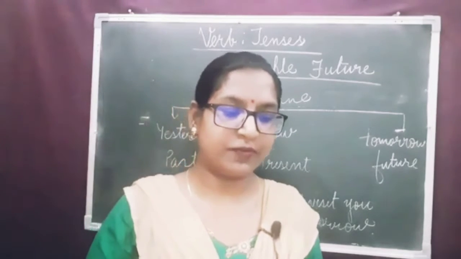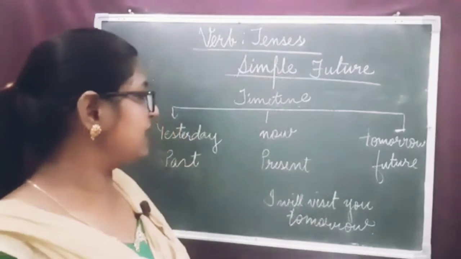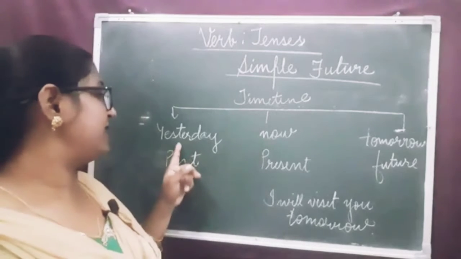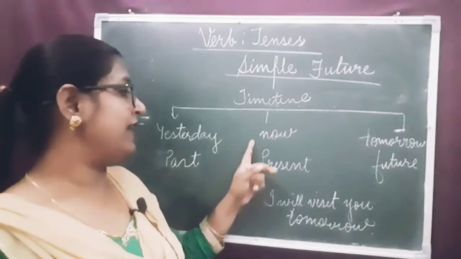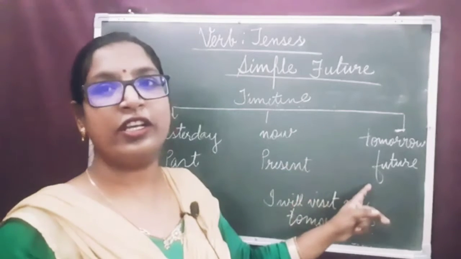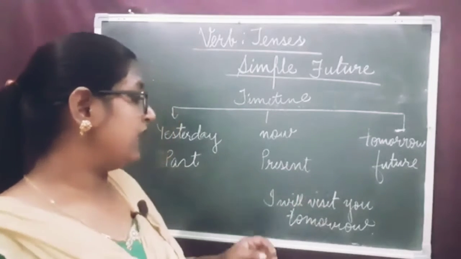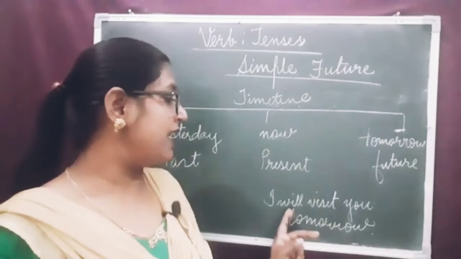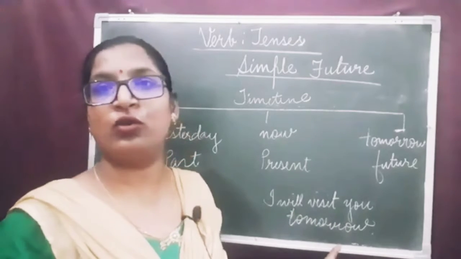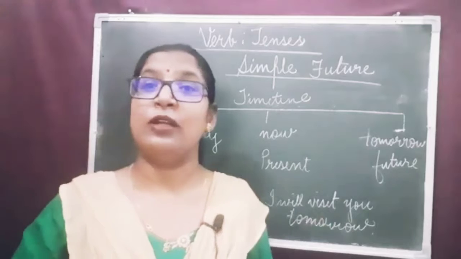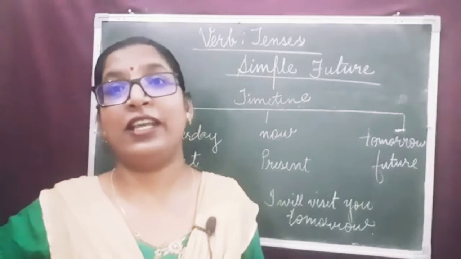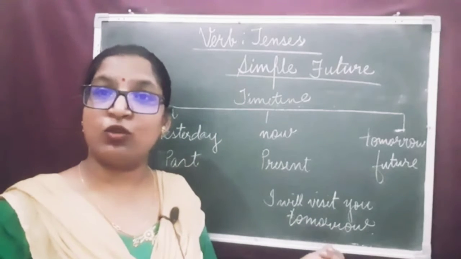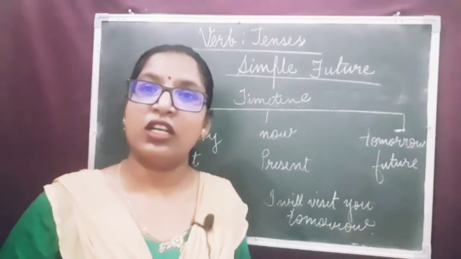Now, dear children, let's try to understand this with the help of the given timeline. Here you can see the 3 points. Yesterday, that is past, now is present, tomorrow is future. And see the example, I will visit you tomorrow. Action of visiting you will take place later, tomorrow, which is yet to come.